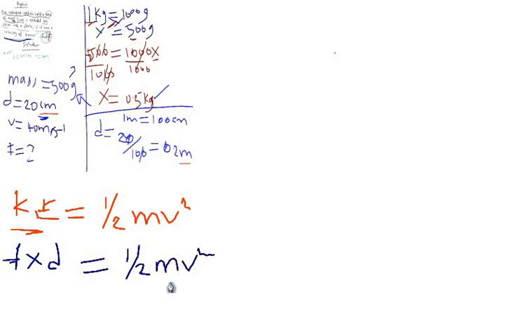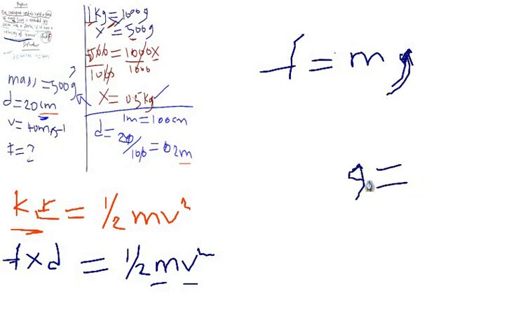We have mass and we have velocity. Normally the formula for force in physics is F equals ma, mass times acceleration, or mass times g. And g in physics is 10, or 9.8, isn't it?